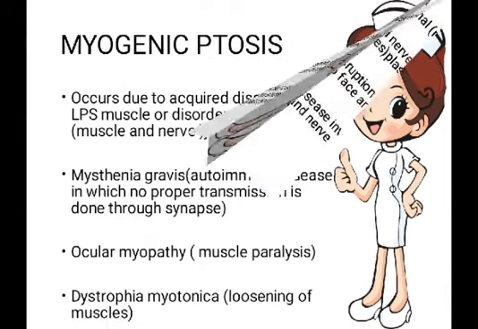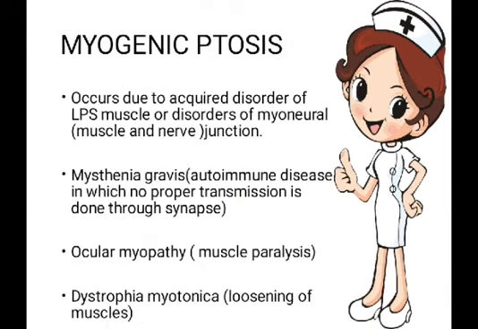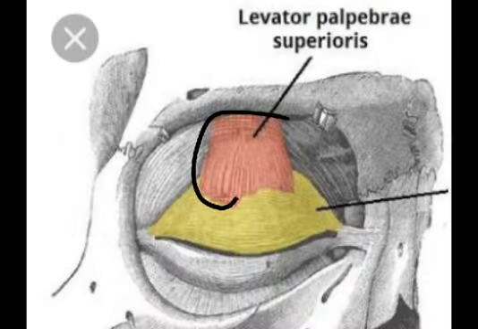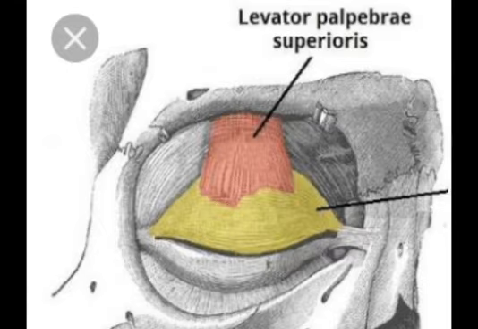Let's move to the next one, myogenic ptosis. It occurs due to acquired disorders of the LPS muscle. LPS muscle is the levator palpebrae superioris. This orangish one is the levator palpebrae superioris, or LPS muscle. The function of this muscle is to open the eyelid.